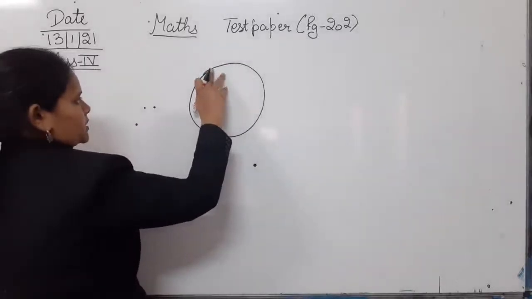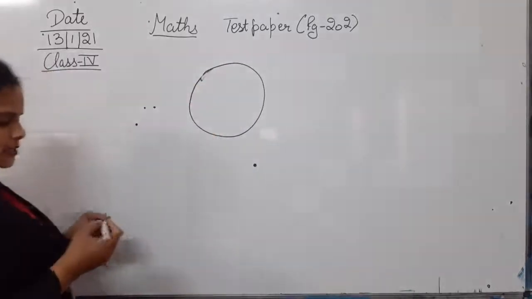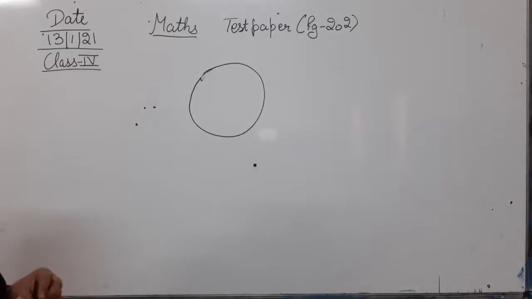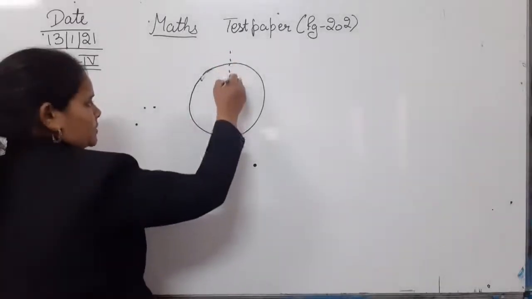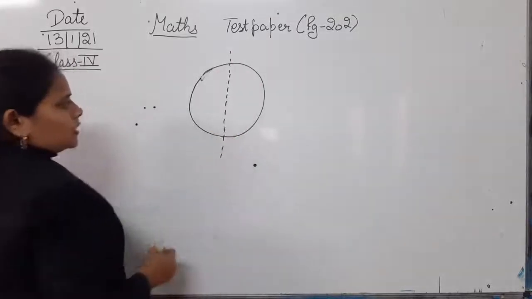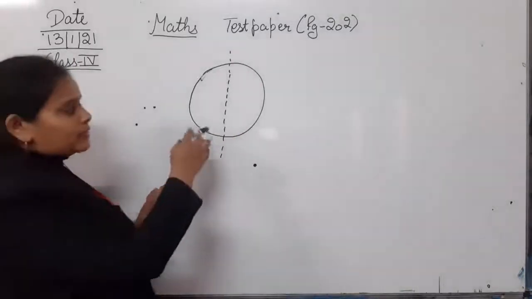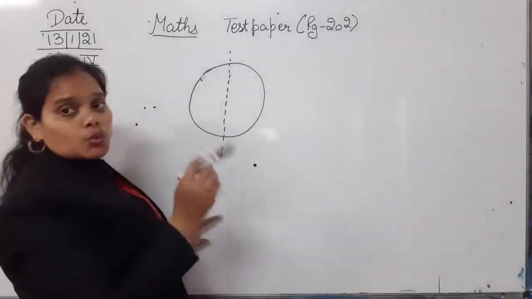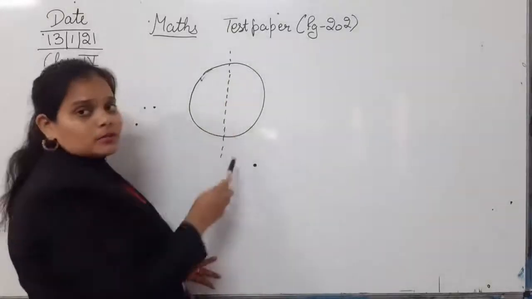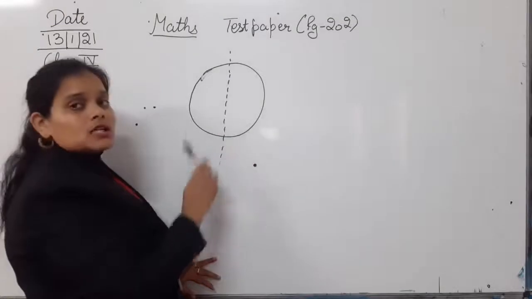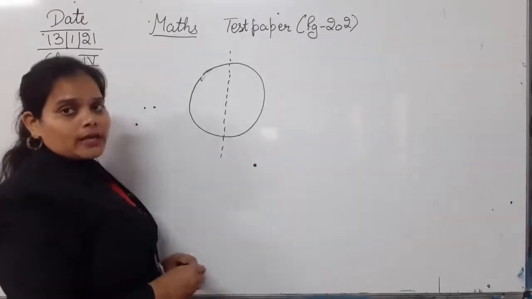A circle is given here and it is being asked that you draw a line of symmetry. You can draw a line of symmetry like this. That means this line is dividing this circle into 2 equal identical parts.